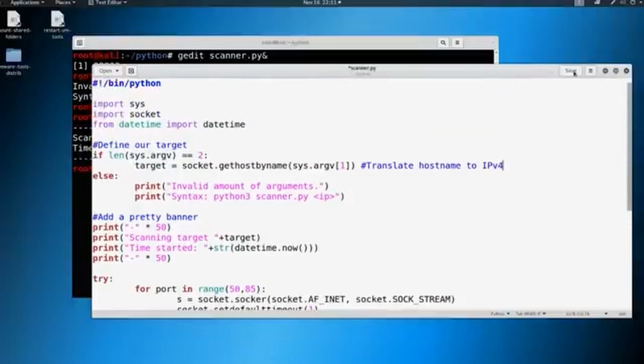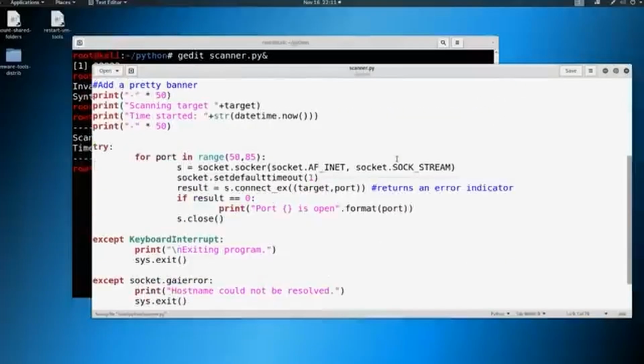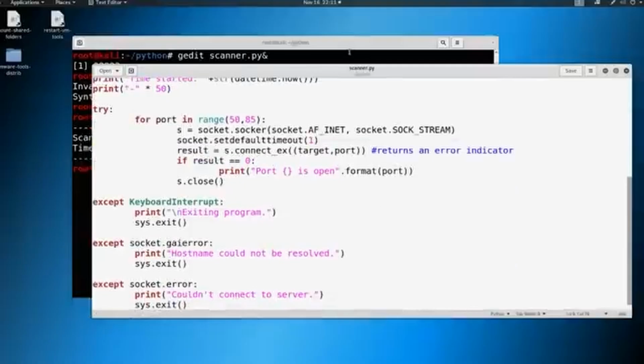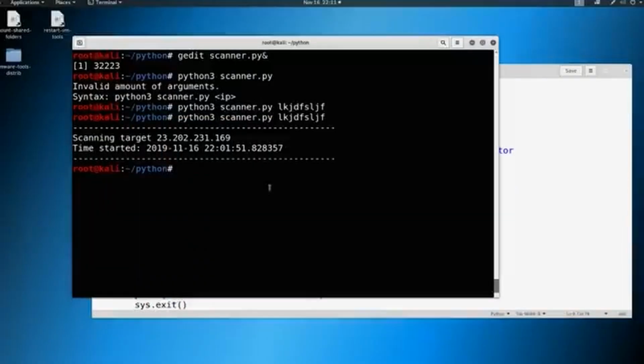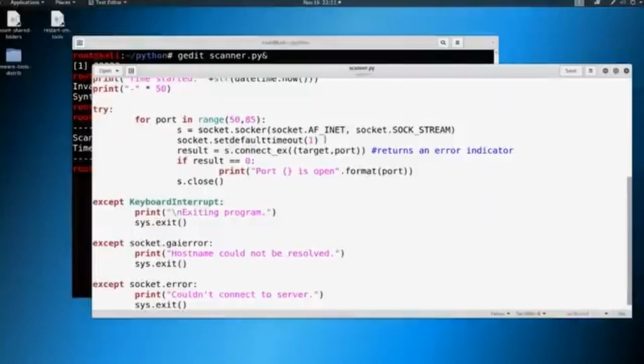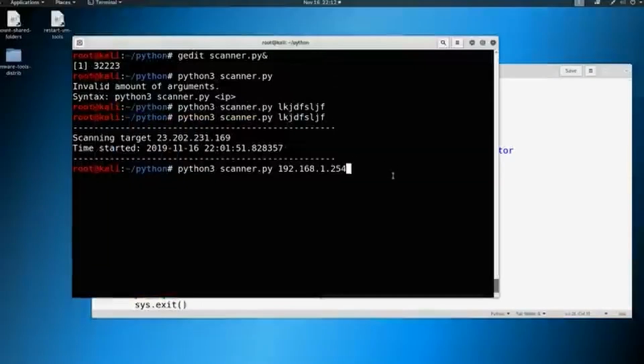So let's go ahead and actually save this now. We've got our scanner script, and we're going to go ahead and run it. I'm going to run this against my router. My suggestion to you is to do the same, or do it to a machine that you know is in your network and has a port open. Why am I choosing my router in this specific range? My router should have port 53 open because of DNS, and it should have port 80 open because I need to access the web interface on it.